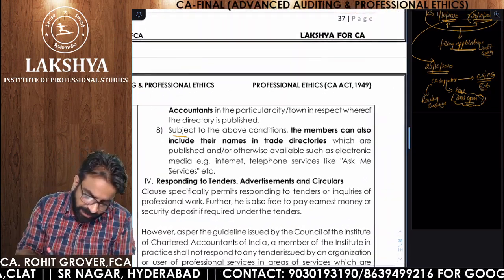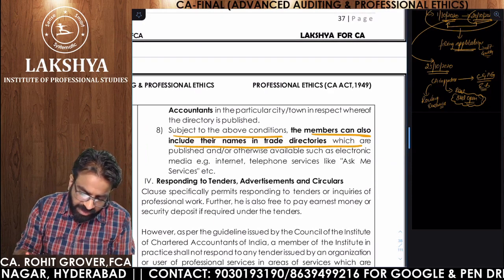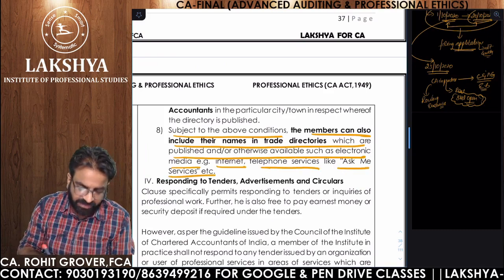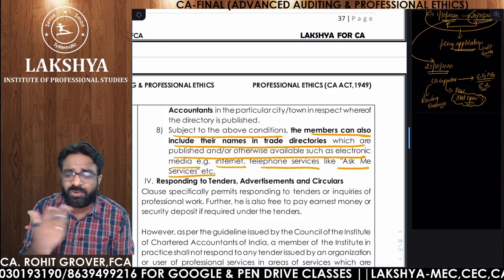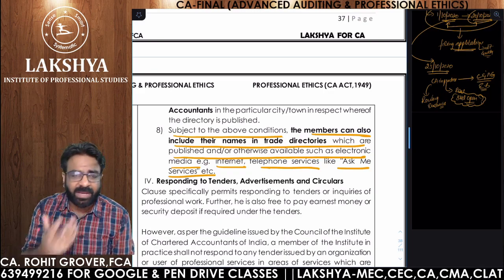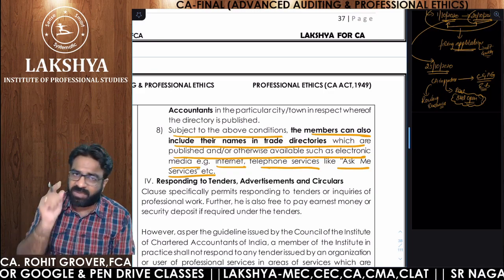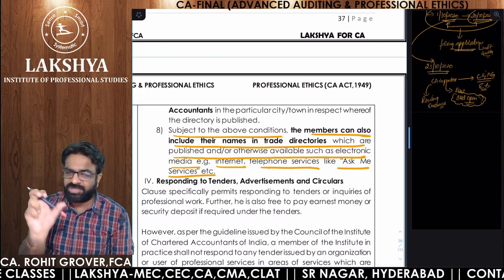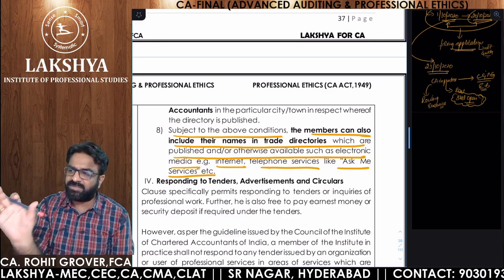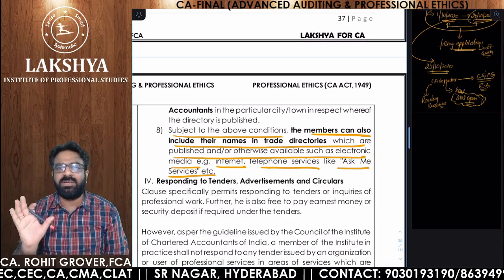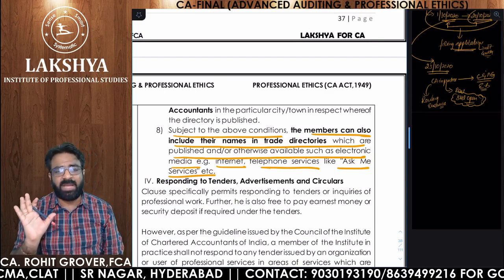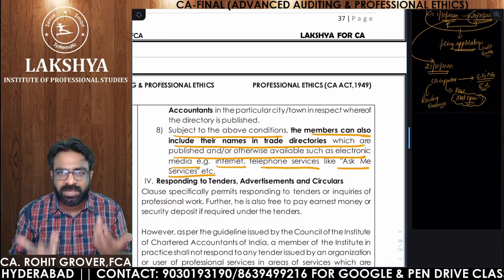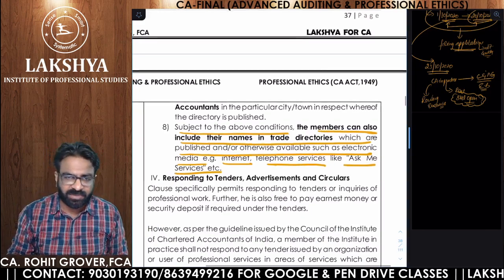Subject to the above conditions, the members can include their names in trade directories which are published or otherwise available, such as electronic media, the internet, telephone directories, Ask Me services, Just Dial, Yellow Pages, Sulekha. In that case also you can give your names. But remember, no solicitation, only the bare statement of facts. Rohit Grover, Chartered Accountant, contact number, auditing services, accounting services, simple in nature. Only bare statements of fact are allowed. You are not allowed to profess yourself, and needless publicity is not required. Then in that case, you will be guilty of professional misconduct.